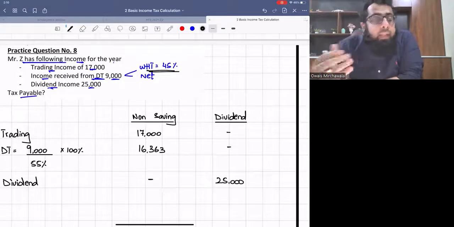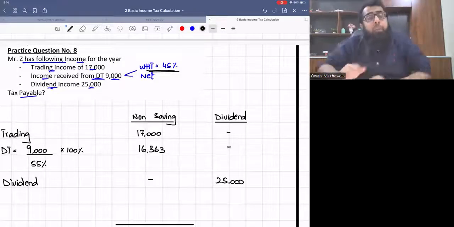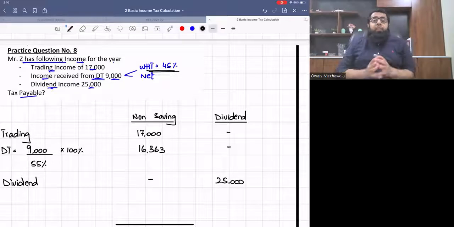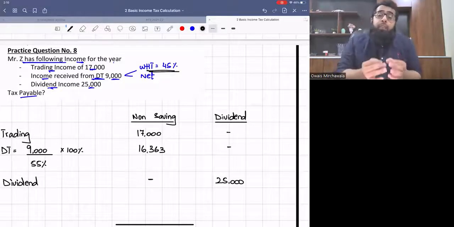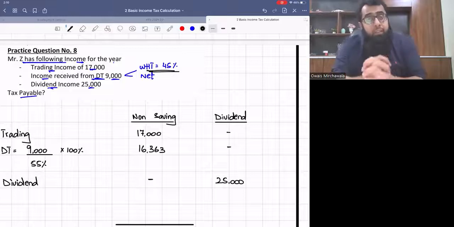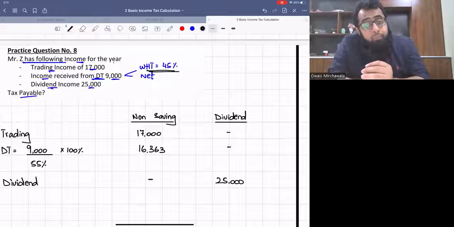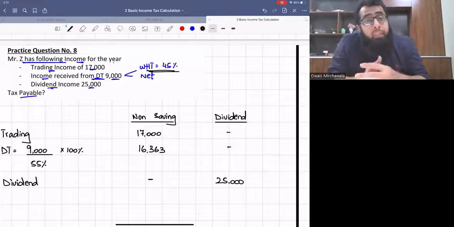So Mr. Z had three incomes. One was trading income, which goes in head of non-saving. Second one was discretionary trust. I hope you all remember that discretionary trust is a trust which operates according to the discretion of the trustees. It operates according to the discretion of the trustees. Trustees had full powers in this trust. Normally, the donor himself becomes the trustee.